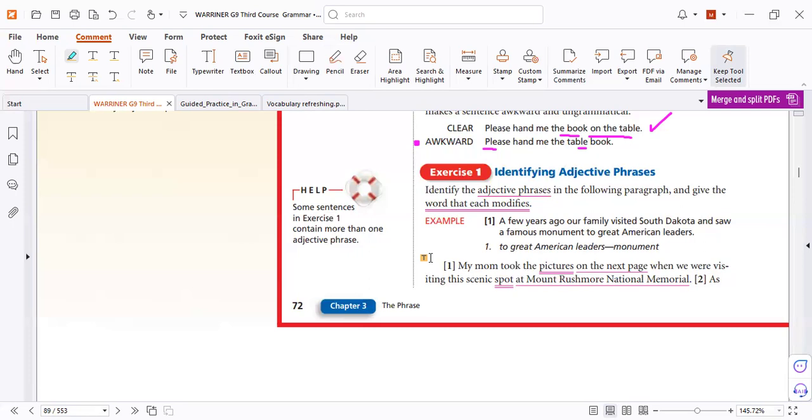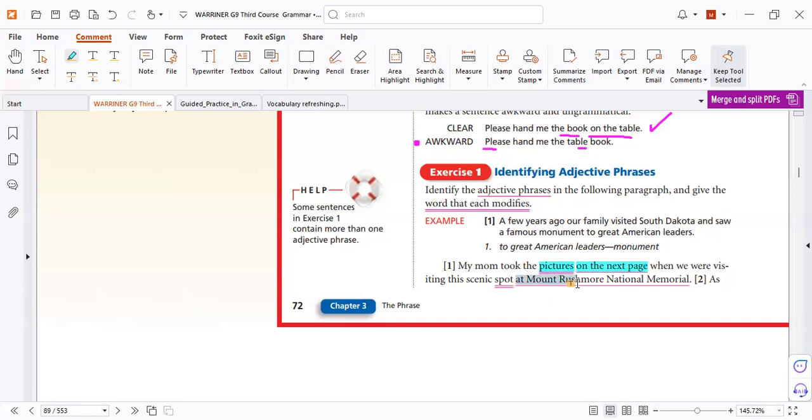In that book, Johnny, you already have the answers. But the problem is to check the meaning. Where are the pictures? On the next page. So this phrase must be after what it modifies. Again, where is the spot?